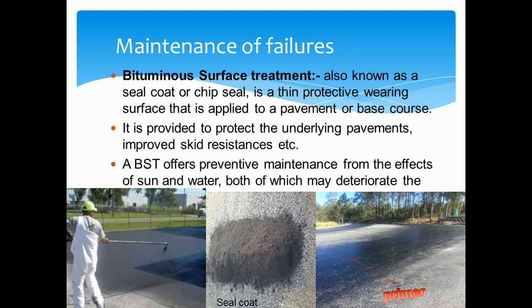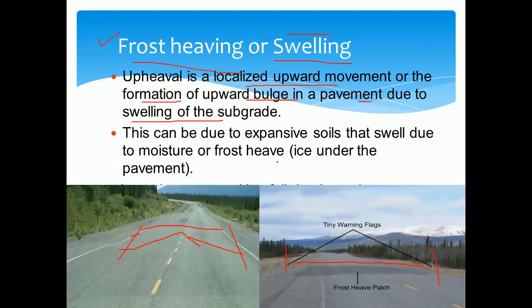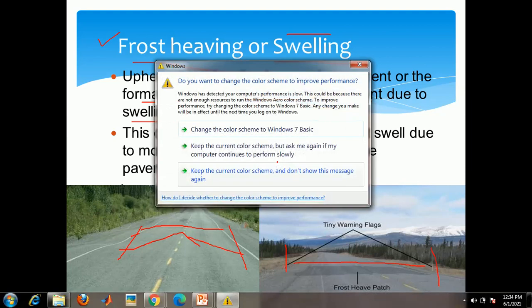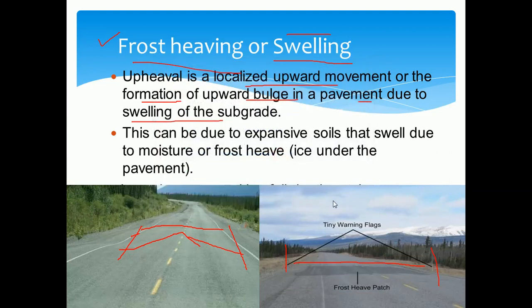So this is how we have the different types of failures, that is, surface failures in the case of flexible pavement. As I have explained, what is the main cause of the subgrade as well as the subbase failures, but along with that we also have different types of surface failures. So what is the cause of these failures, and what remedial measures do you take in order to rectify the failures that may occur in the flexible pavement? We have discussed in detail all that relates to failures in the flexible pavement.